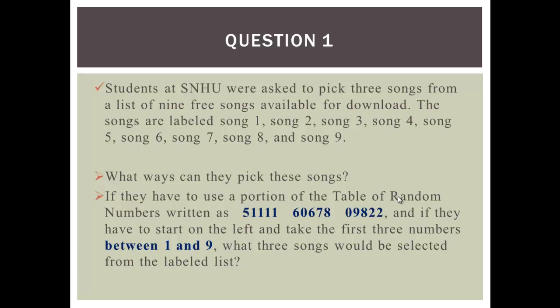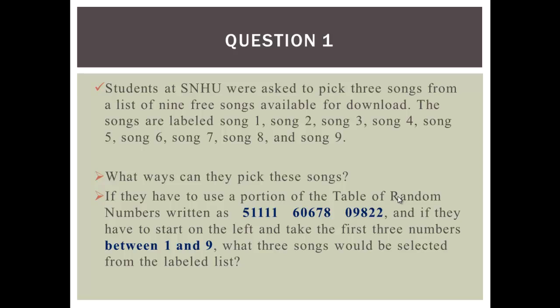Now, if they have to use a portion of the table of random numbers written as this, they got a portion of the table of random numbers. They gave you the numbers. And if they have to start on the left and take the first 3 numbers between 1 and 9, what 3 songs will be selected from the labeled list?